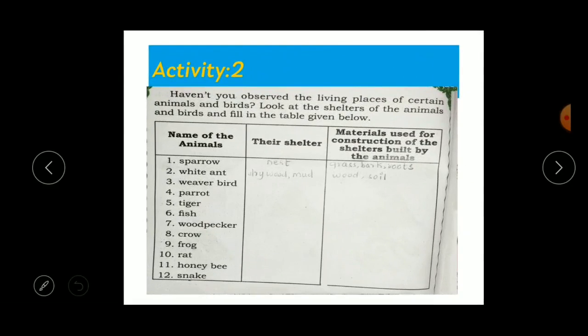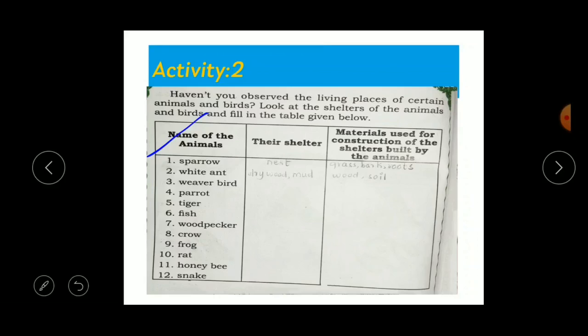So children, as we need a house to live in, in the same way all the animals and birds also need a house, they also need a living place, right? So here is one activity for you. Here there are names of animals: sparrow, white ant, weaver bird, parrot, tiger, fish, woodpecker, crow, frog, rat, honeybee, and snake. Here you have to write their shelter.